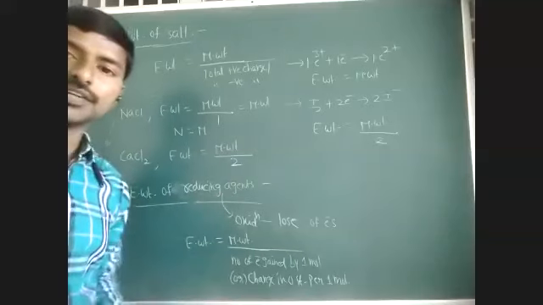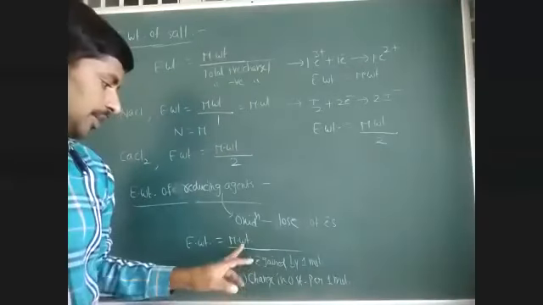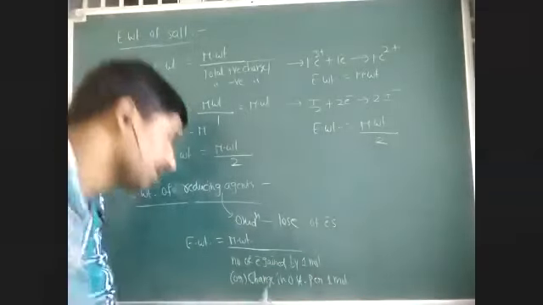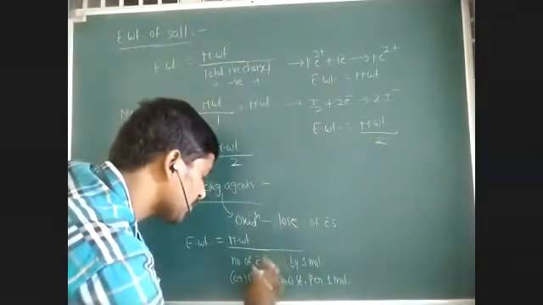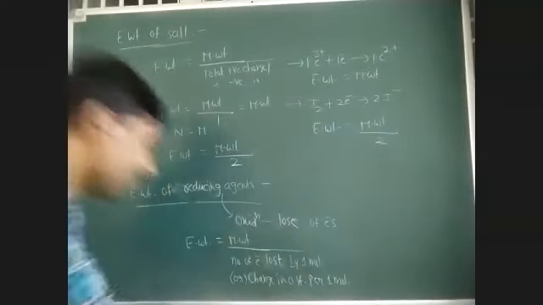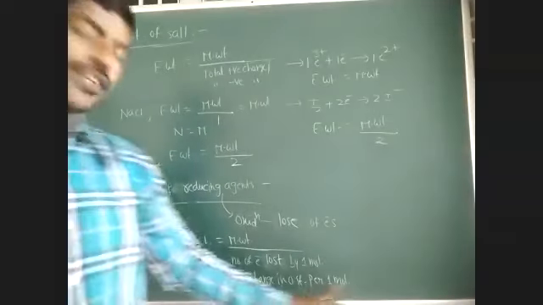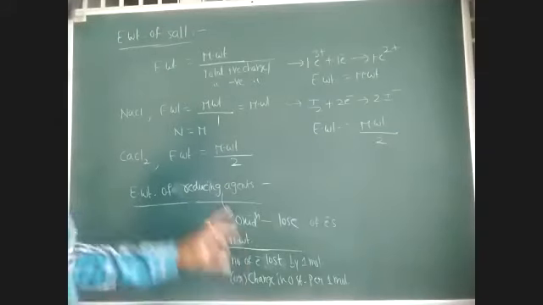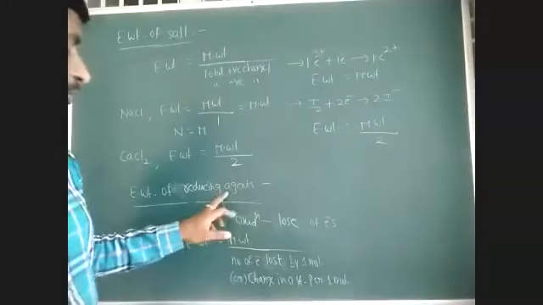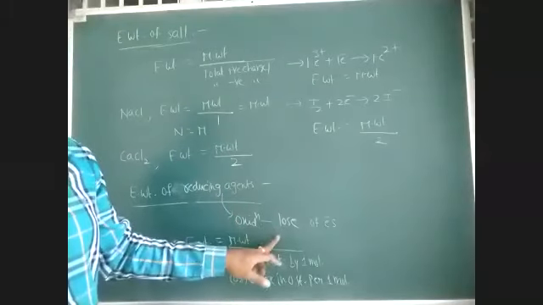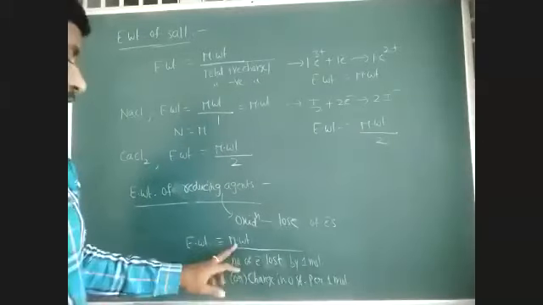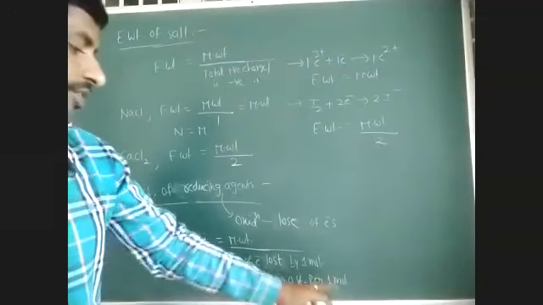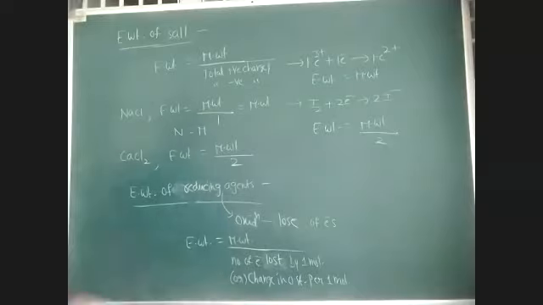Equivalent weight of reducing agents. Right, very good. Molecular weight by number of electrons lost by one molecule, or change in oxidation state for one molecule. Same. So the n factor we can give for reducing agents like this. A reducing agent itself participates in the oxidation, and oxidation means loss of electrons. So molecular weight by number of electrons lost by one molecule, or change in oxidation state for one molecule.